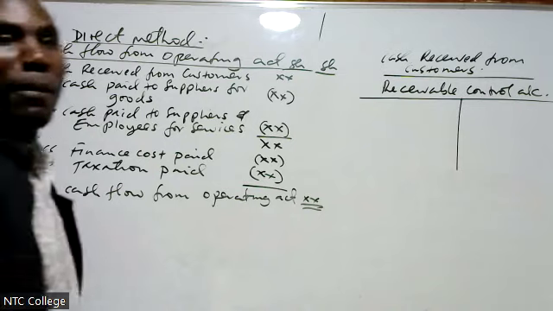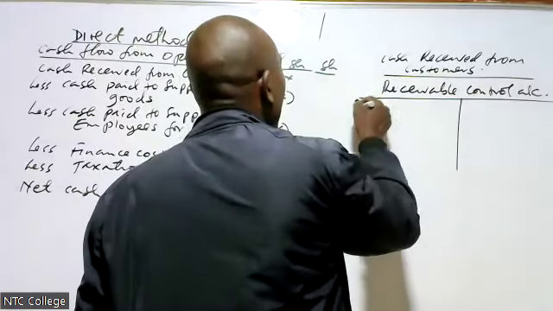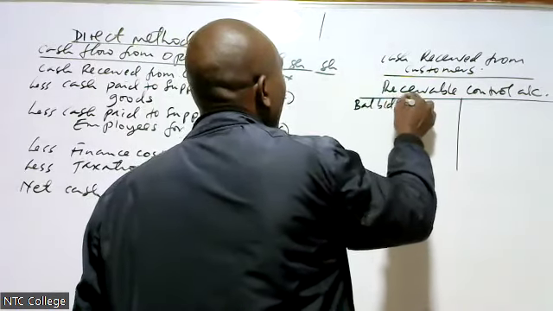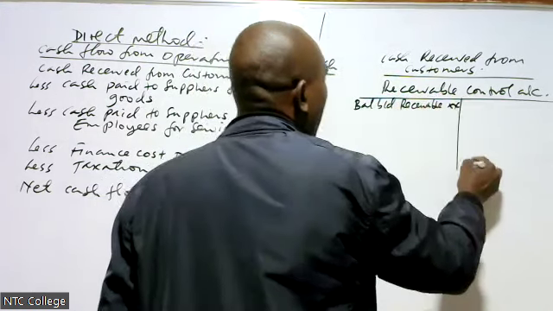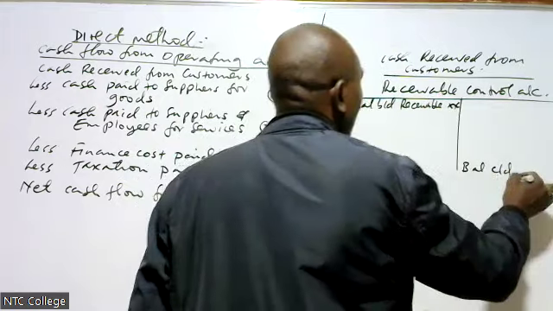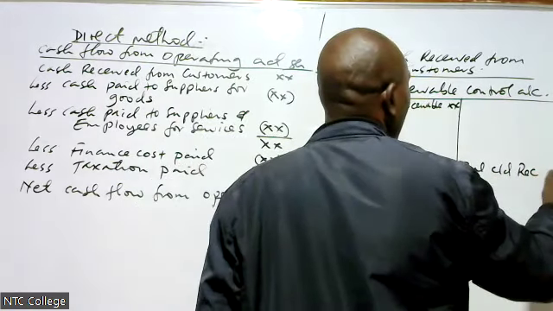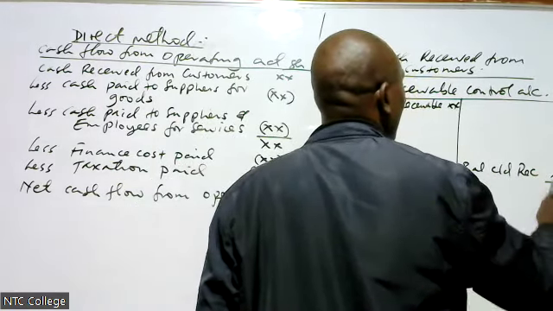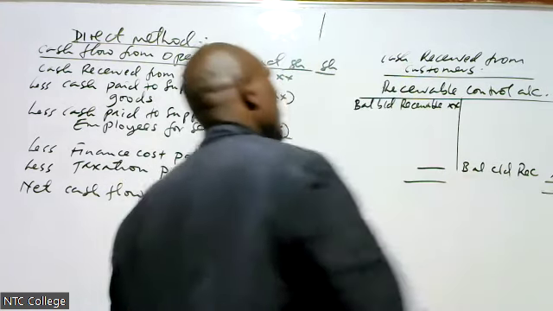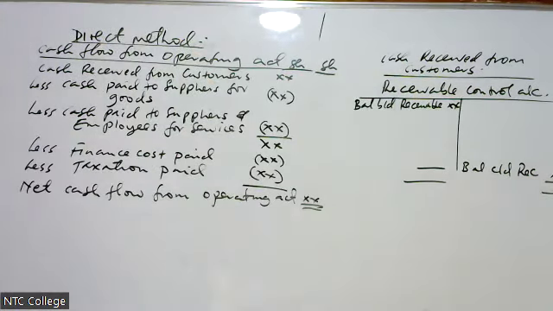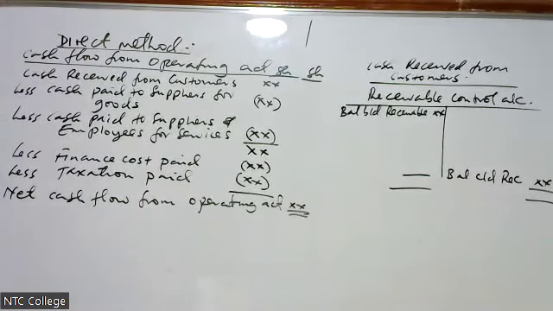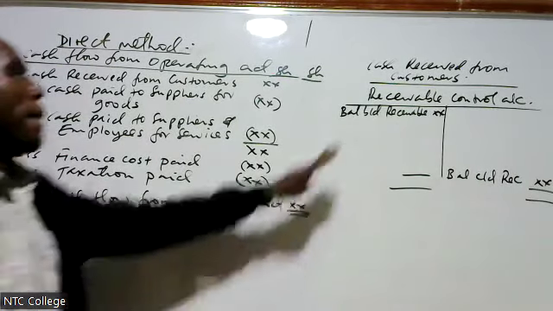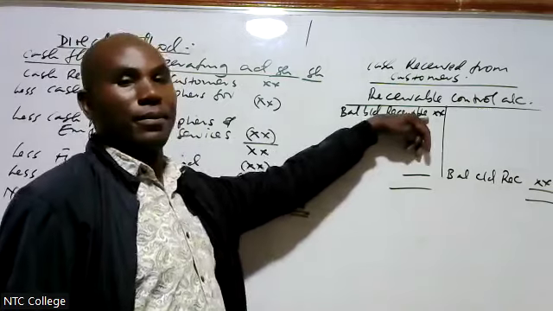How do you prepare receivable control account? You are going to take balance brought down, that is receivable.